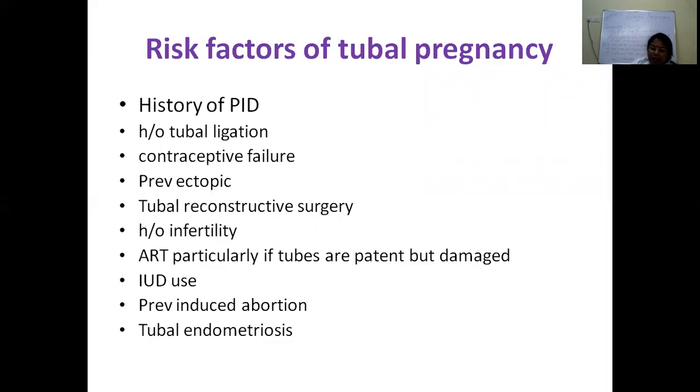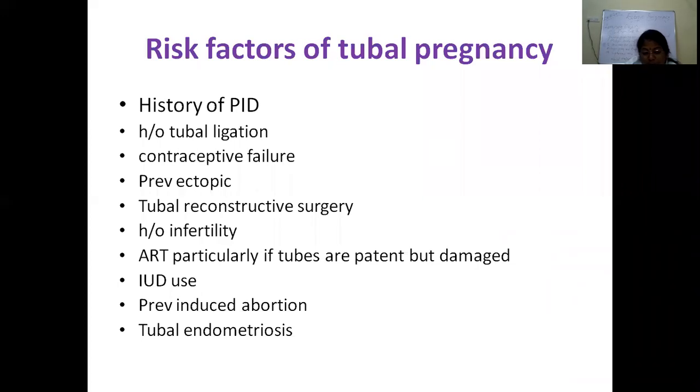Then other factors like congenital factors, when there is a problem in the development of the tubes: tubal tortuosity, accessory ostia, diverticulum, partial stenosis. Previously the most important, though nowadays we are not seeing this, was DES or diethylstilbestrol exposure in utero, which leads to tubal malformations. And about 5% of ectopic pregnancies are due to surgeries over the tubes in cases of assisted reproductive techniques.